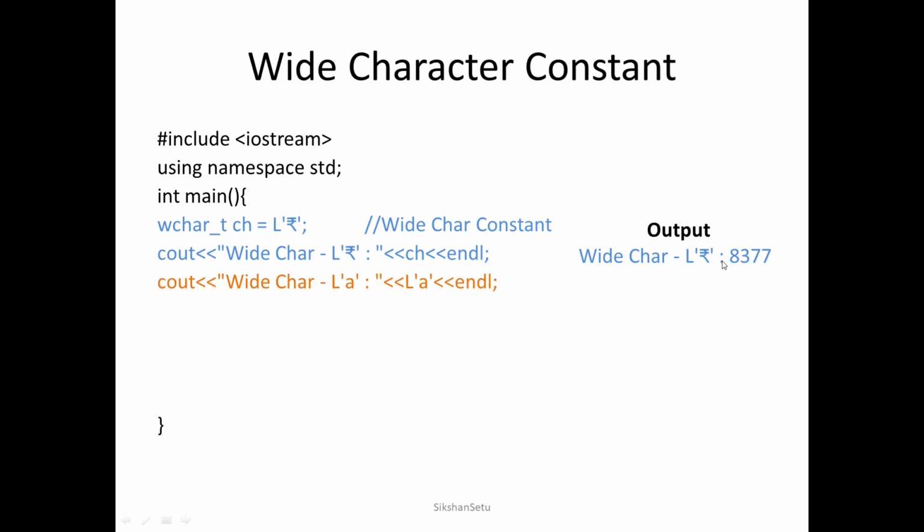Another example, suppose I am printing small a, but it is a wide character because it is preceded by capital L. So when I print this, the value will be printed like 97. It means that whenever we are printing a wide character, it will not print the character on the screen, it will print the equivalent Unicode value for that particular character.